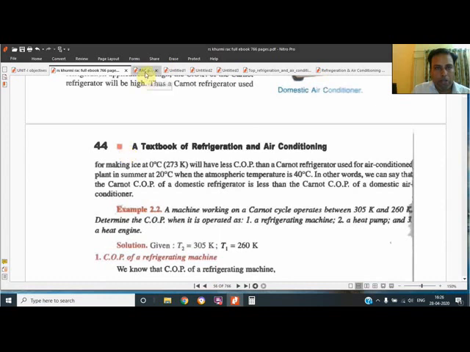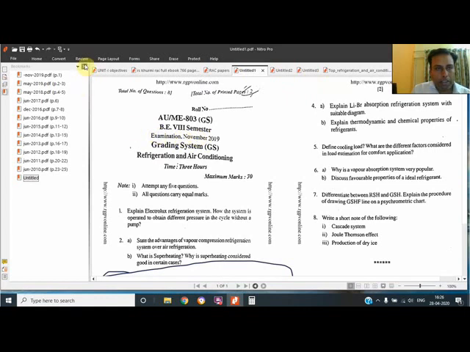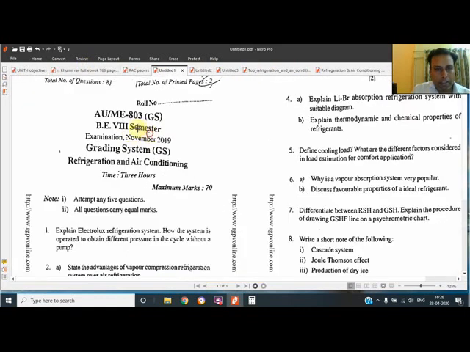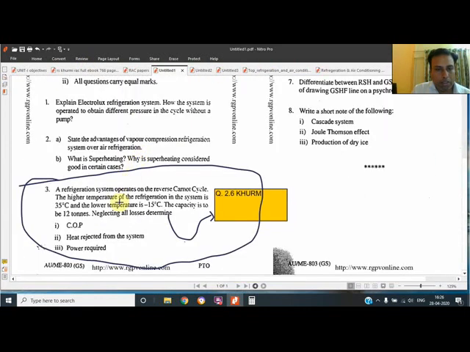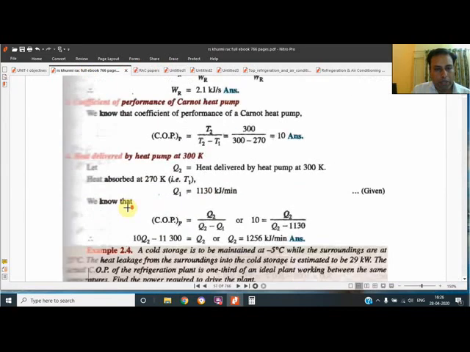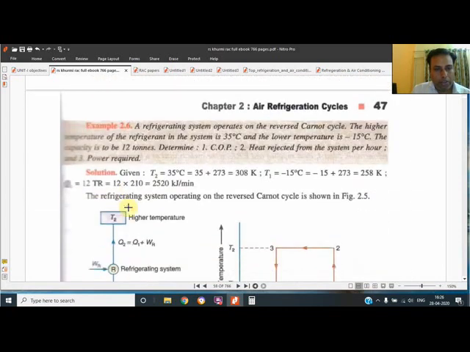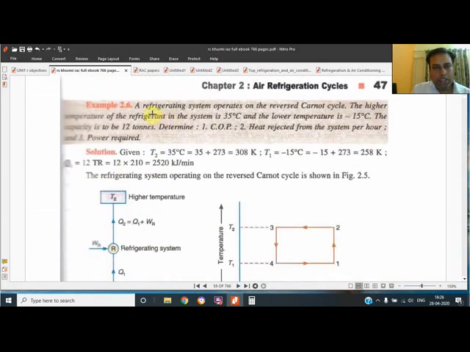Now one by one we are going through the questions. Starting with the first question, it was asked in November 19. The question is: a refrigerating system operates on the reverse Carnot cycle. It is question 2.6 from Khurmi, so you should go through Khurmi also. You can see the initial question by yourself, because limited questions are solved here. The same question was asked in November 19.